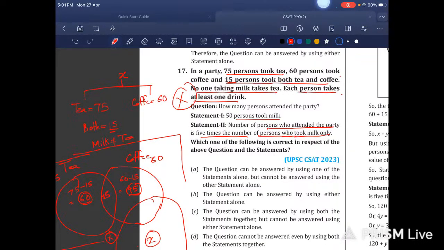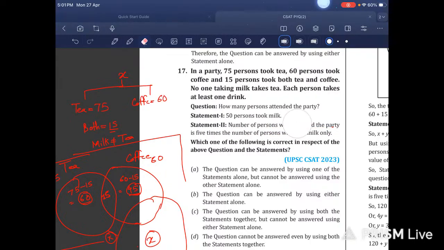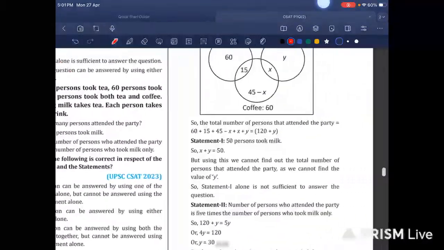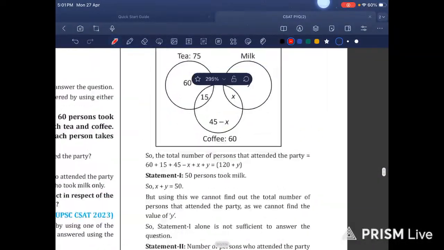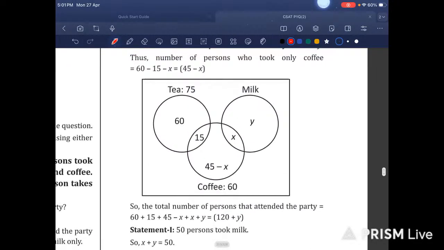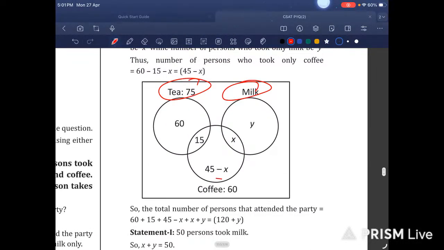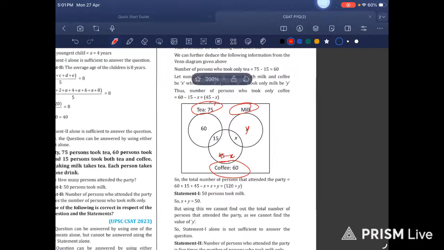No one taking milk takes tea. Okay, now let us see what they have done. This is tea, this is milk, this is coffee. Milk is Y, and this is 45 minus X.